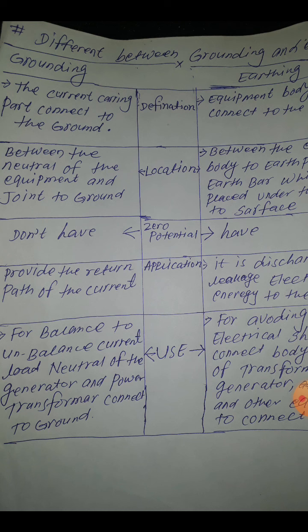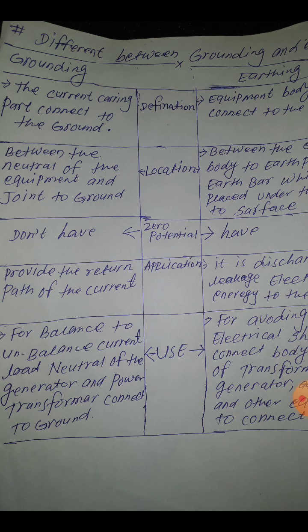And for application, grounding provides the return path of the current. If unbalanced current comes, it returns through grounding. And earthing discharges the leakage electrical energy to the earth.